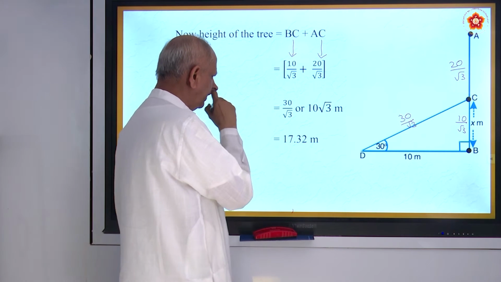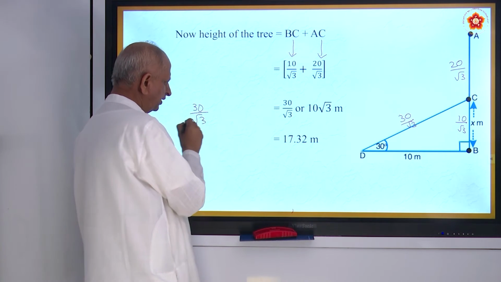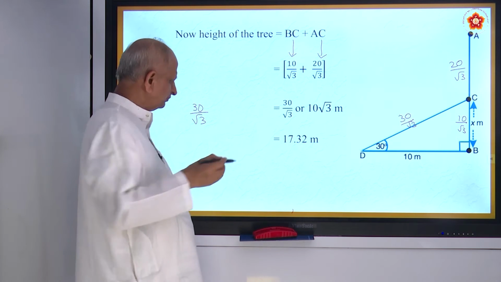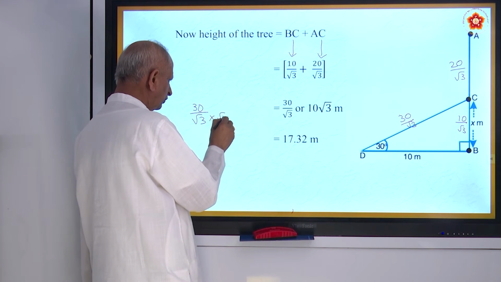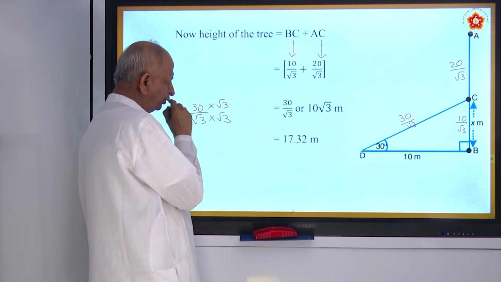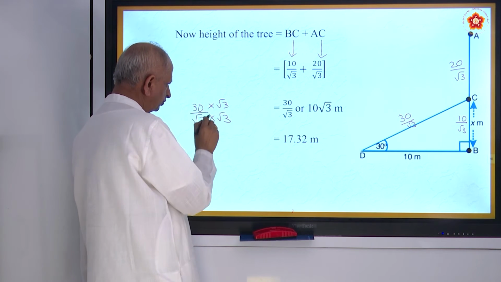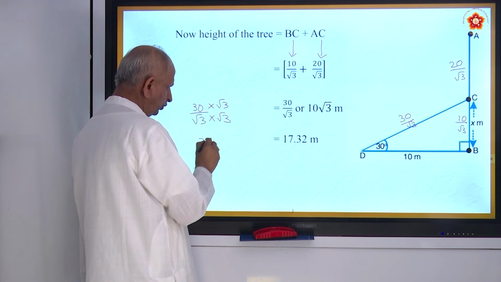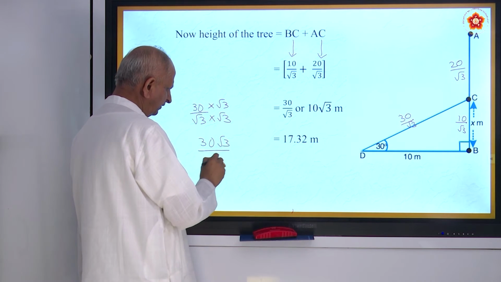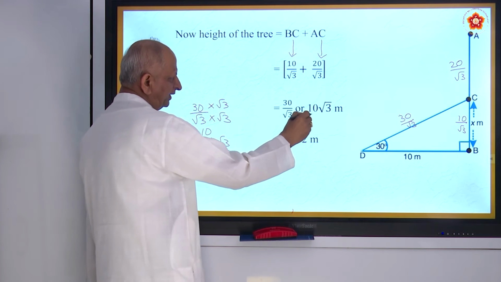And if you simplify it, see 30 by root 3, rationalize. Please note down: root 3 here and root 3 here. So you get 30 root 3 by 3. 3 tens are 30, so you get 10 root 3.